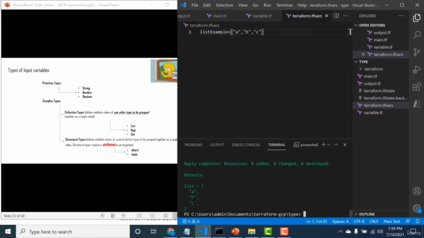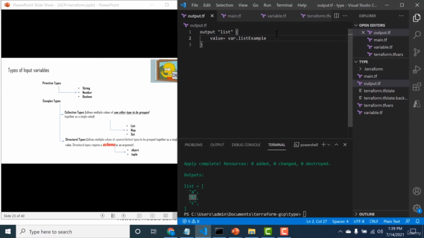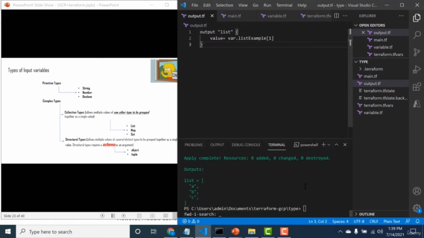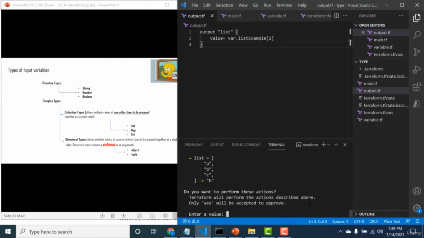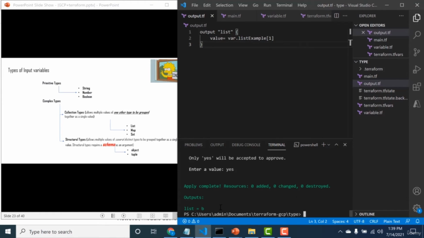So let's assume that you just want to display one particular value, let's say B. To do that, you can go back to your output file and set it to 1, like you would do in an array. It starts with 0, and 1 would hopefully give you the value B. So let's run this again. I'll save this file and run it again. I'll do a yes. So you can see the list currently has the value of just B.